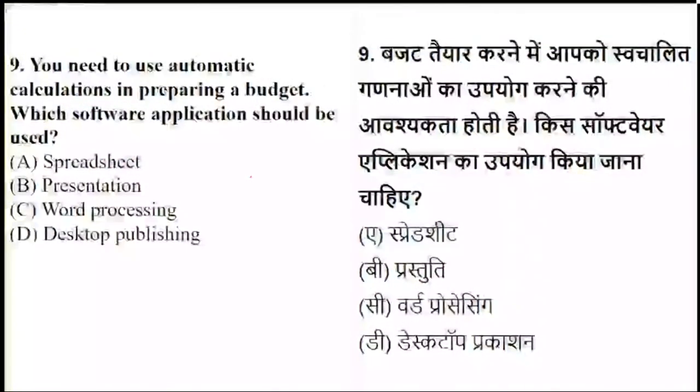Now, you need to use automatic calculations and prepare a budget. Which software application should be used? So you are concerned with automatic calculation and budget preparation. For that, which software will be used? Whether it is a spreadsheet, a presentation, word processing, or desktop publishing, which software will be used in order to do calculations? It will be called what?